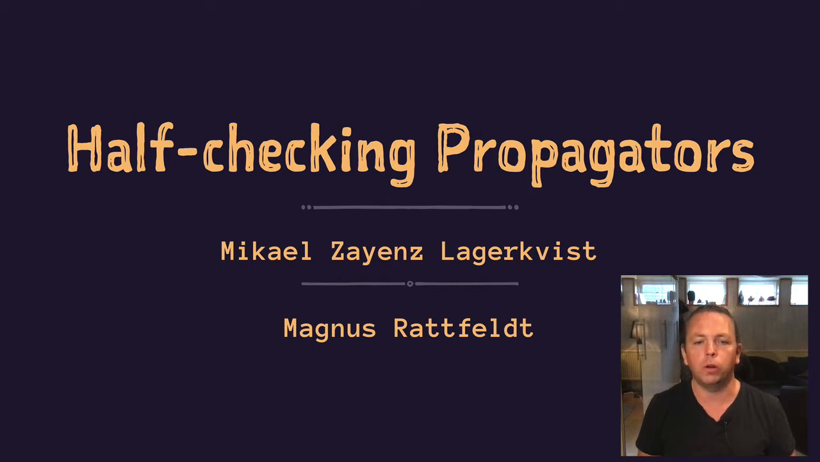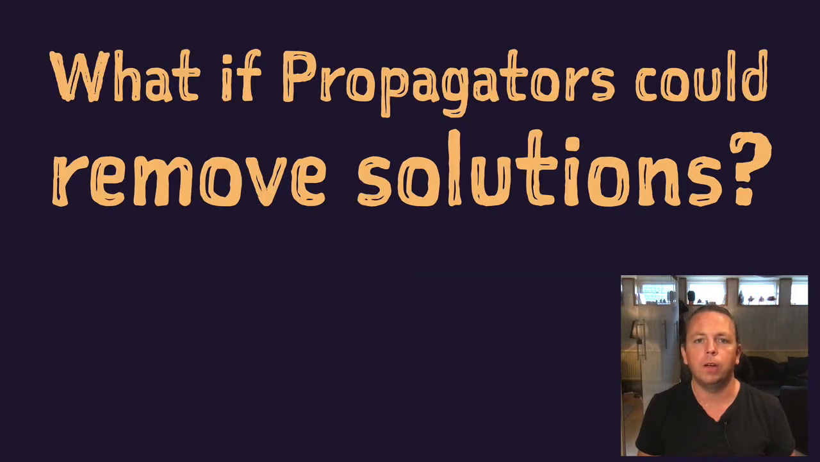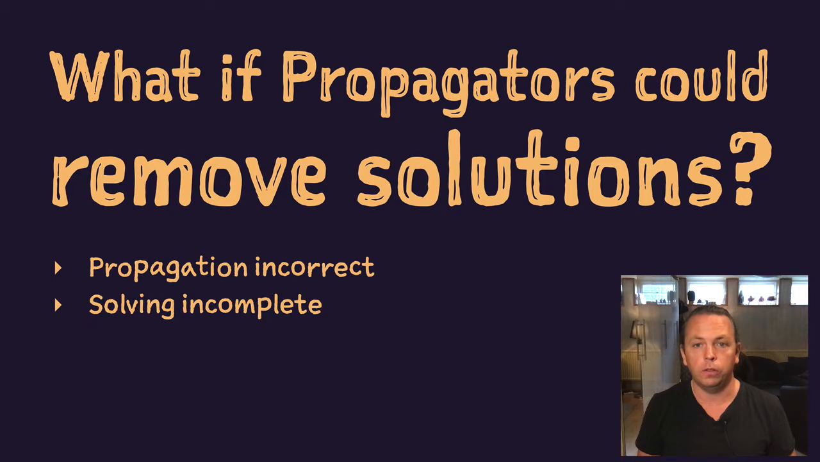The genesis of this work is a simple idea. What if we allowed propagators to propagate too much? To potentially remove solutions, to actually be incorrect. What would this mean? And perhaps more importantly, is it useful? Shortly, that would mean that propagation would no longer be correct, and therefore, solving would become incomplete. However, it could give us more propagation, and as we all know, more propagation is always interesting.